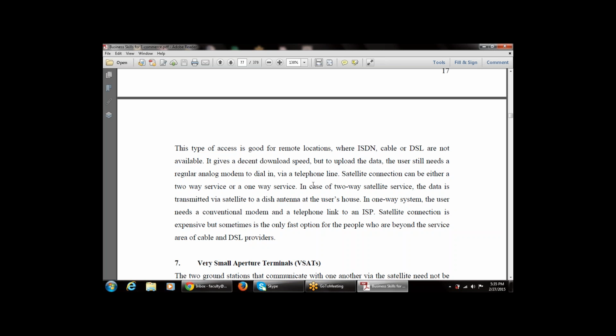So satellite connection, I agree, is very expensive, but sometimes it is a faster technique for the people who are beyond the service area of the cable, that is, who are beyond the cable services and DSL providers.